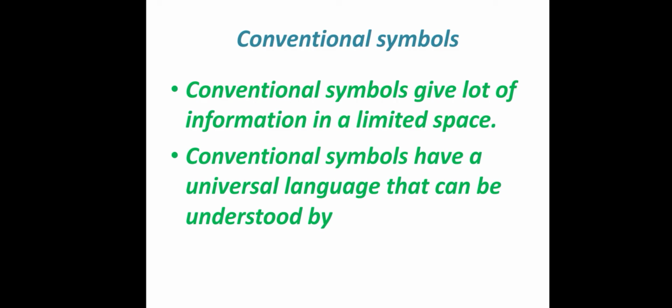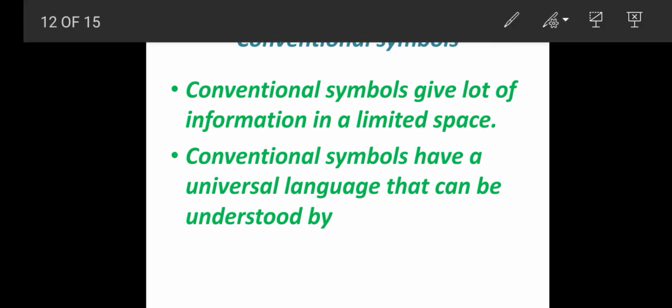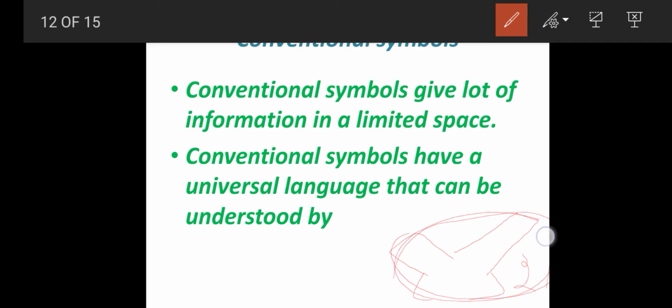And here comes the third component, conventional symbols. For example, I am a Tamilian, I belong to Tamil Nadu. If I am going to Kerala and I do not know how to speak Malayalam, and I want to go to the airport, without asking anyone, how can I find the airport? If they draw a symbol like an aeroplane, the airport symbol, and have written 2 kilometers, you can easily guess from this symbol. Without knowing the language, we can easily understand things from the symbol. So that symbol is called a conventional symbol.